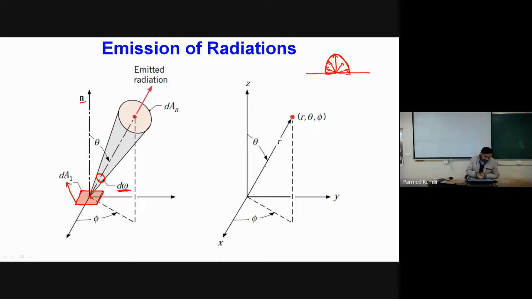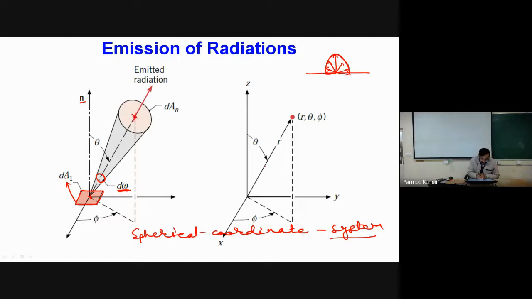So that's why whenever we will be talking about the radiative mode of heat transfer, we will always consider our system in nothing but the spherical coordinate system. When we analyze the radiative mode of heat transfer, we consider the spherical coordinate system. A depiction of the spherical coordinate system is given over here.